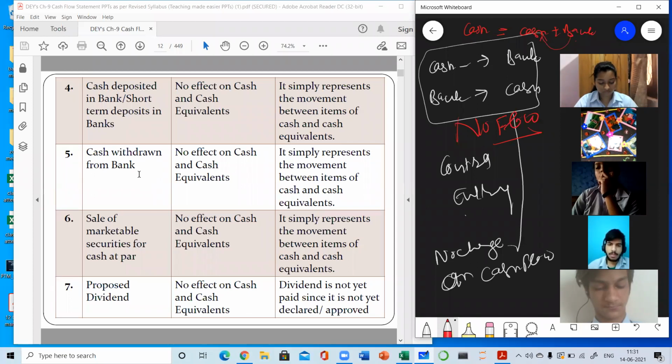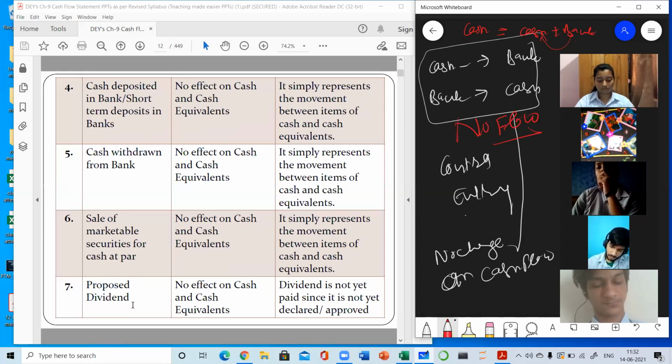Next, cash withdrawn from bank, again same, no effect, no flow. Sale of marketable securities, no effect. Why? Because marketable securities are part of cash equivalents. So when cash is converted into equivalent or equivalent is converted into cash, it will lead to no flow of cash. So always remember this: no flow of cash means either cash is converted into equivalent or equivalent is converted into cash. So it always represents no flow of cash.